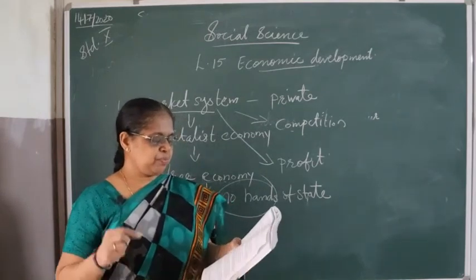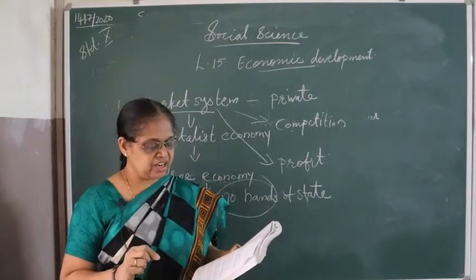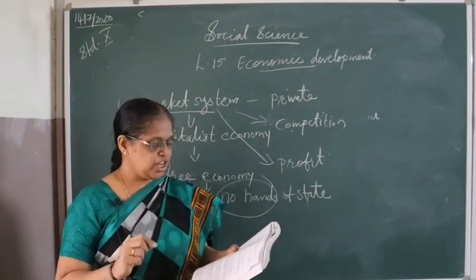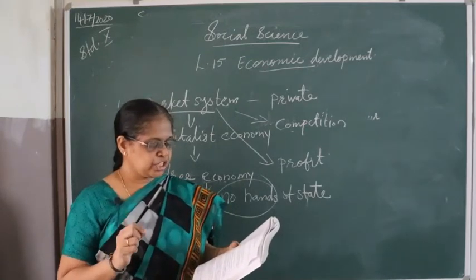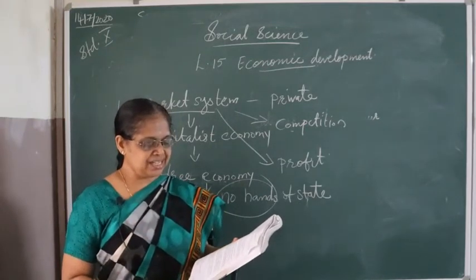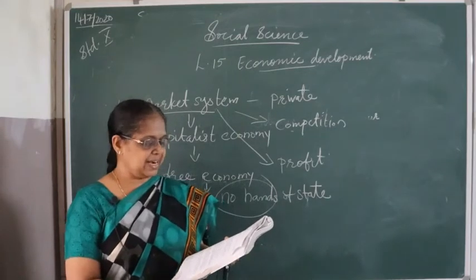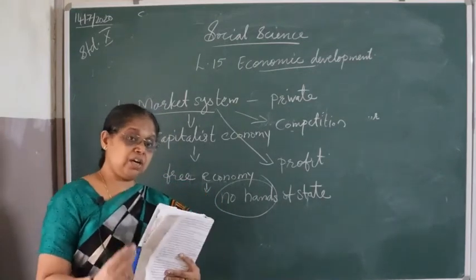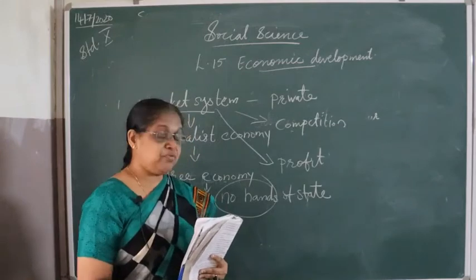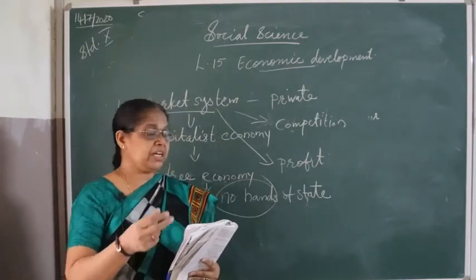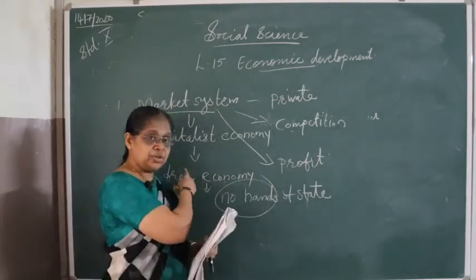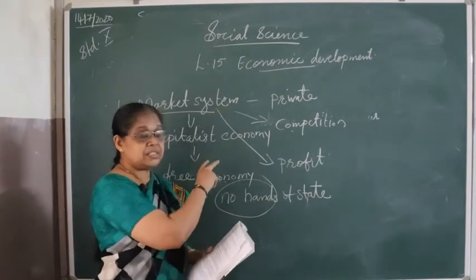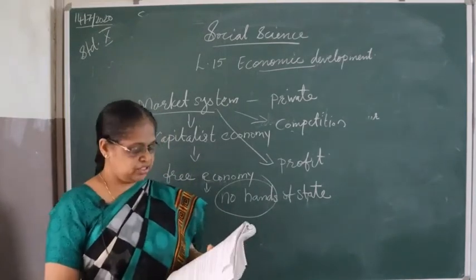Because of keeping profit in the center of production, commodities are produced in more quantity, and with production of luxurious commodities, basic requirements are neglected. So we know that basic requirement is necessary for the poor section only, but here they are producing luxurious items. They forget the basic needs of the other section.